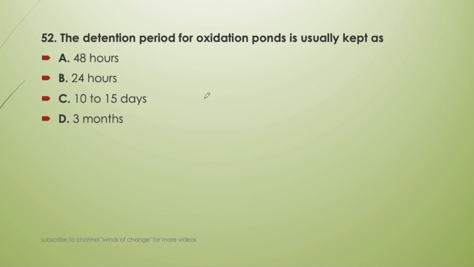In the oxidation pond, facultative oxidation occurs and it takes a lot of time. The detention period is much larger in the case of the oxidation pond. So the detention period will be 10 to 15 days. Three months is not the detention period for any process. The maximum detention period is that of the oxidation pond only, that is 10 to 15 days.